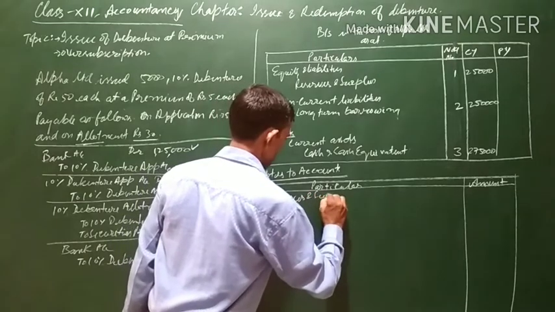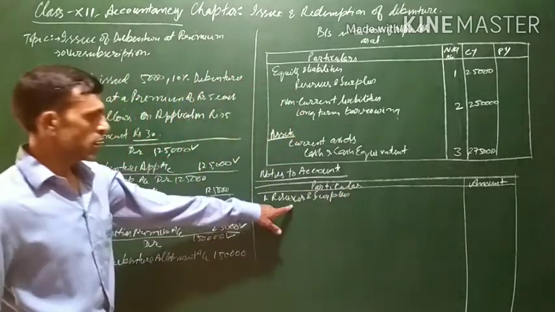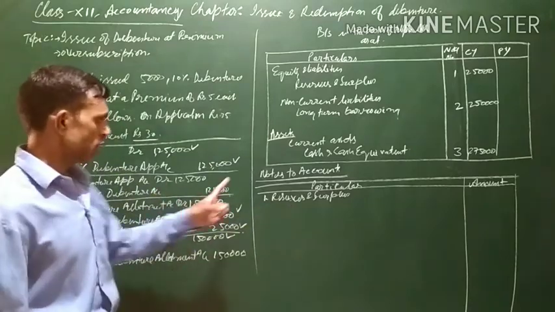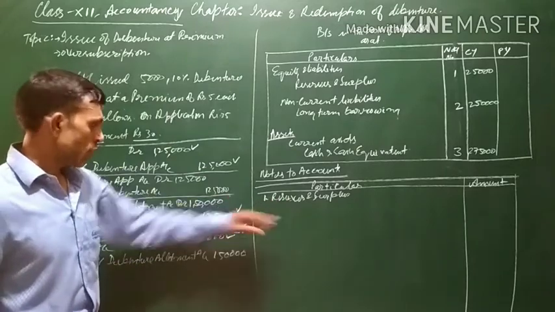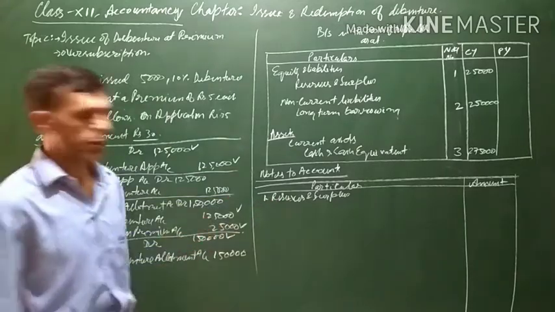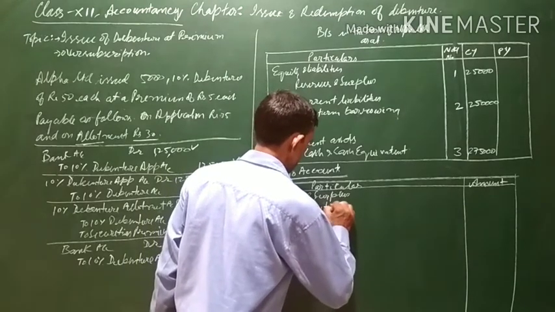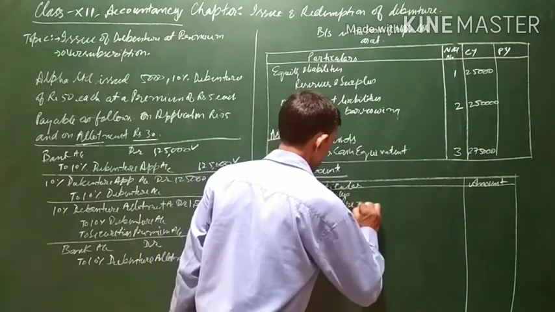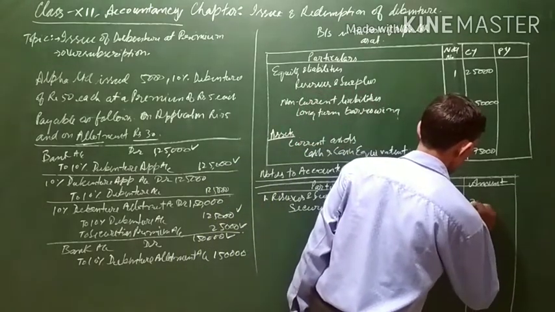Now what does this reserve and surplus include? This reserve and surplus is actually the securities premium. Under the reserve and surplus, there are many things. Out of this, only securities premium is related here. So we will be writing here securities premium. Amount is 25,000.